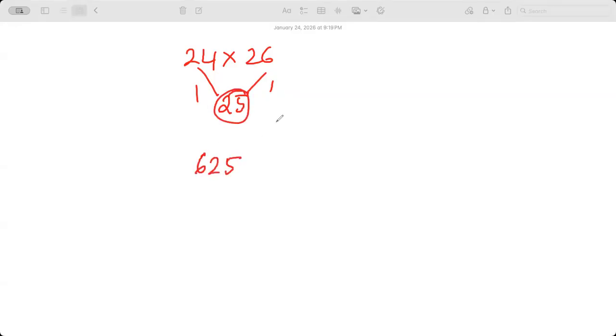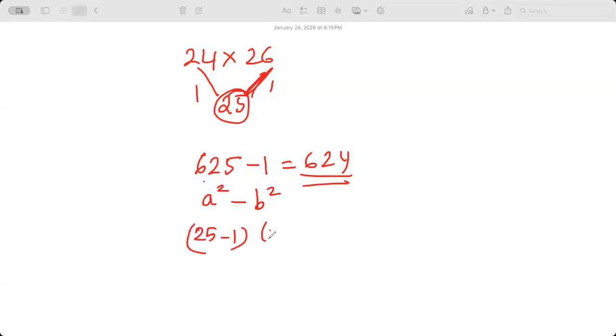It really works. There is why the strategy works. It's also a difference of squares: 625 minus the square of this distance, 1. So the answer is 624. But why would it work? Think about it. a square minus b square can be written as 25 minus 1, 25 plus 1, right guys? a plus b, a minus b, which is 24 times 26. Makes sense?